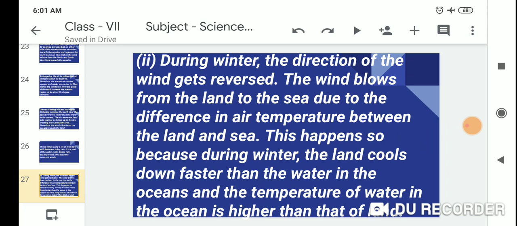Second one, during the winter, the direction of the wind gets reversed. The winds blow from the land to the sea due to the difference in air temperature between the land and sea. This happens because during winter the land cools down faster than the water in the ocean, and the temperature of water in the ocean is higher than that of the land.